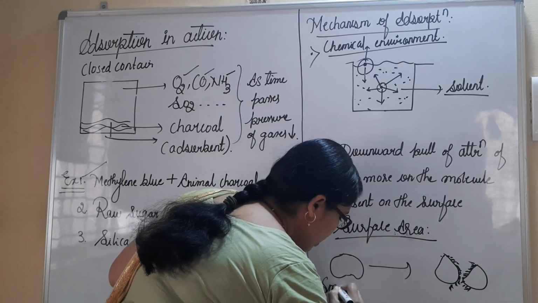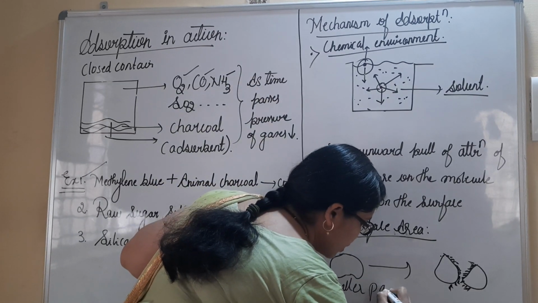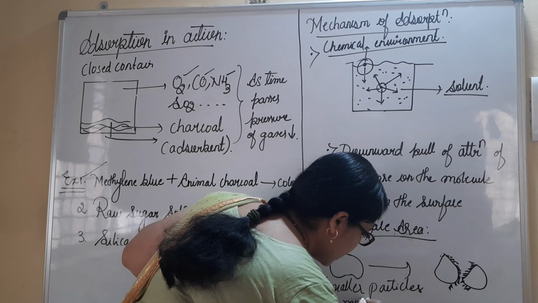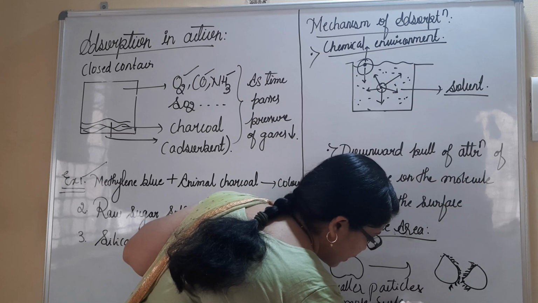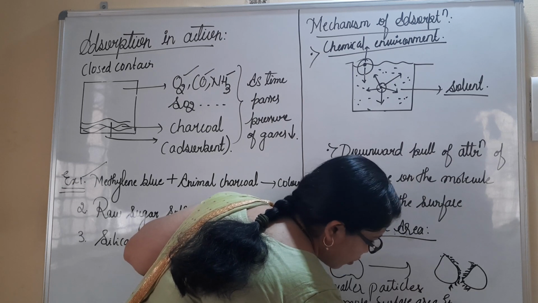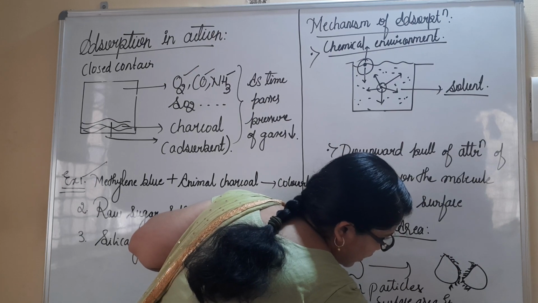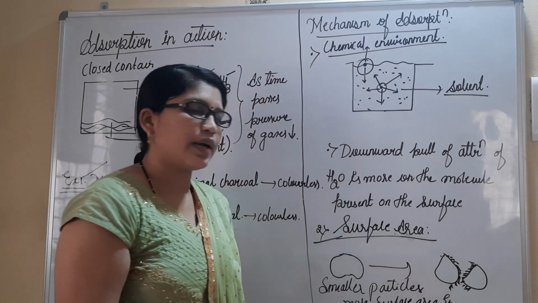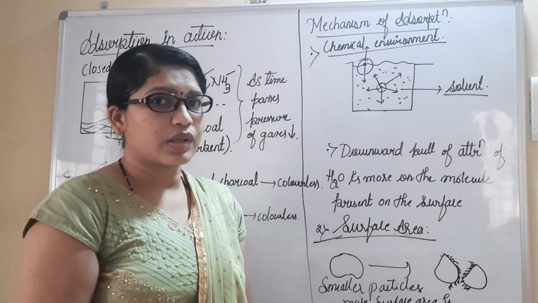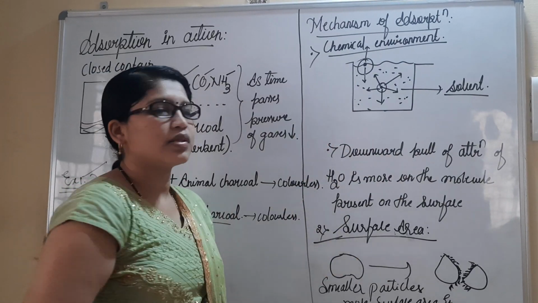Smaller particles, bigger surface area, more adsorption. So this is the second criterion for the adsorption process. We have seen two criteria for the mechanism of adsorption: one is chemical environment and the other is surface area.